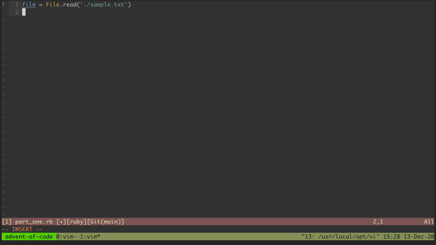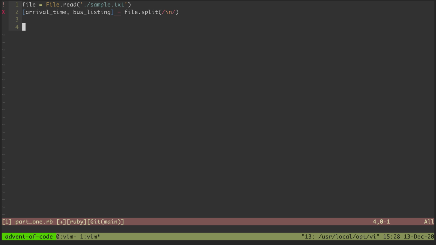And so the file is going to have 2 lines. So I'm going to split on those lines using regular expression syntax. Split on the new lines. And so we're going to get 2 pieces back. The first piece is going to be our arrival time, and the second piece is going to be the bus listing, I guess. And so we need to parse the bus listing a bit further.